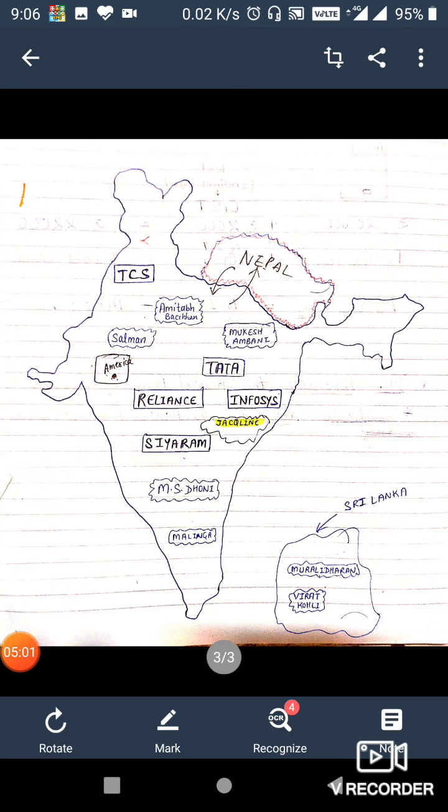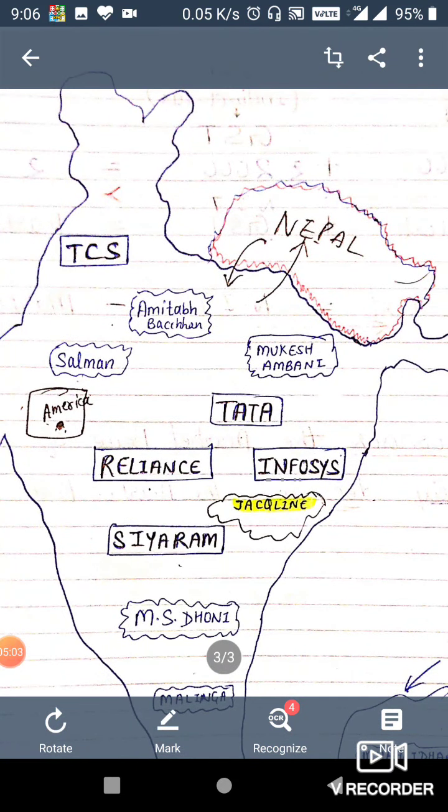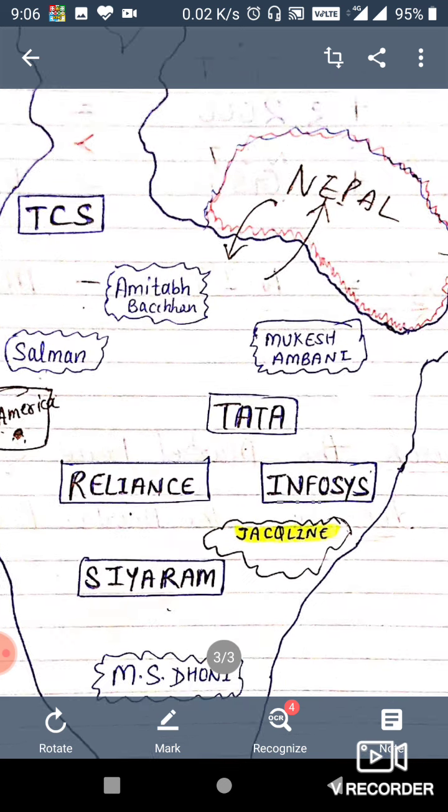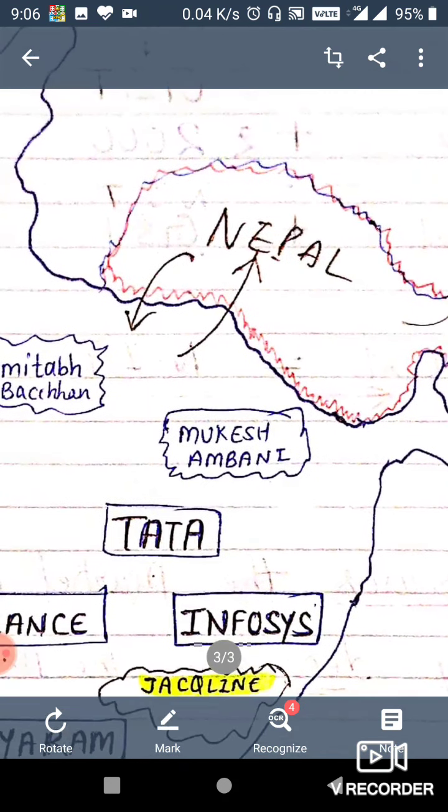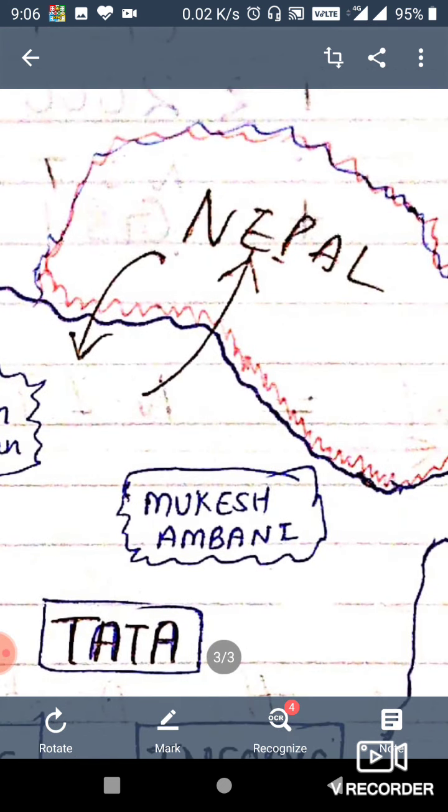Then come at last what? Border workers. Now what do you mean by border workers? Border workers basically are called from countries whose borders are very near to our country. Like if you take the example of Nepal, you can say Nepal's border is very near to our country, so people, normal citizens of Nepal, they